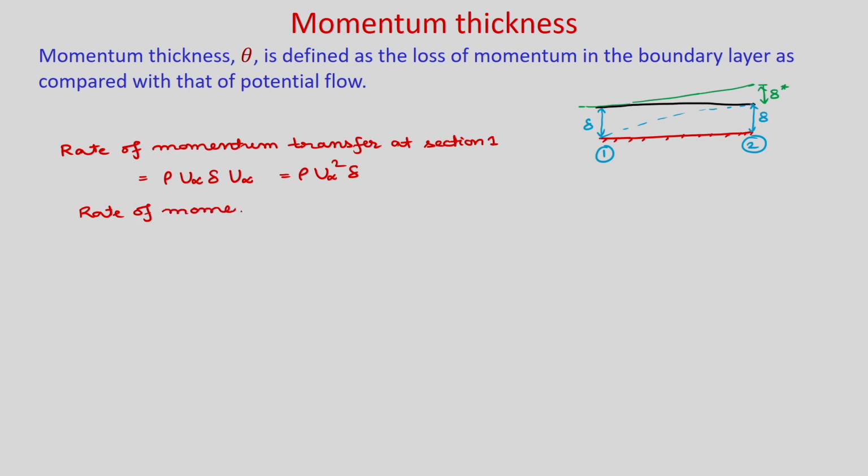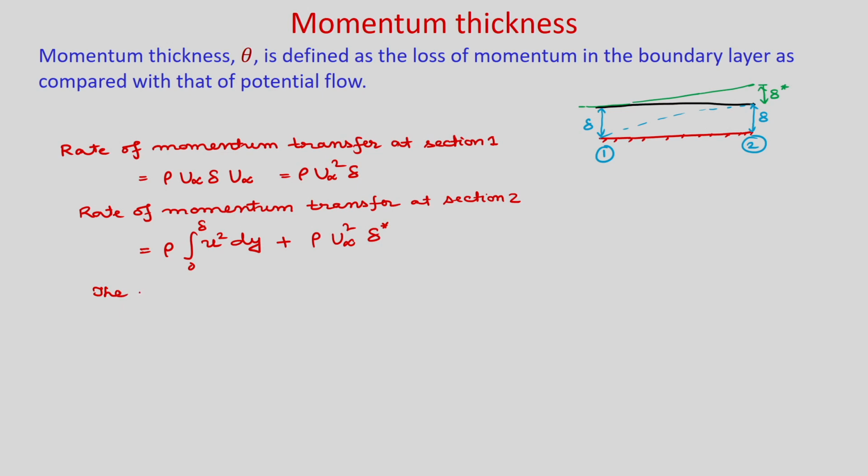And the rate of momentum transfer at section 2: you can see it will be rho integral 0 to delta of u into u, so u square dy. This is your momentum transfer in this section, and outside it will be plus rho u infinity square delta star. Now you see there will be a momentum deficit.